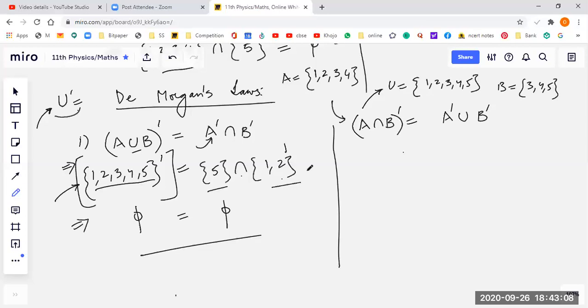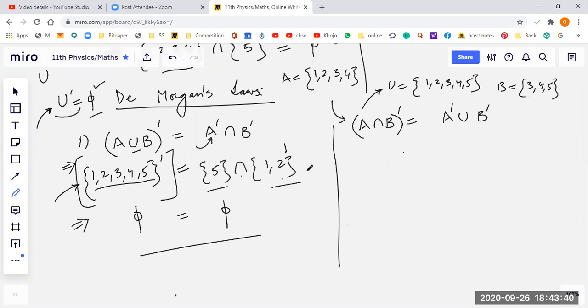Okay, the set for which A or B is being defined. So the complement of the universal set means it should have all the elements which belong to the universal set but do not belong to this universal set. So both statements are cutting each other. That means it will not have any element. There will be a set, and that set is the empty set, void set, or null set.